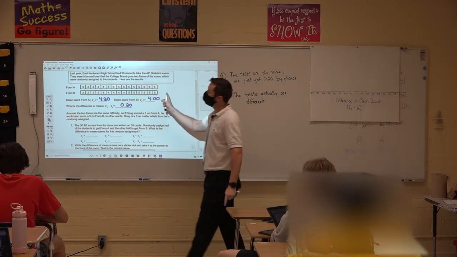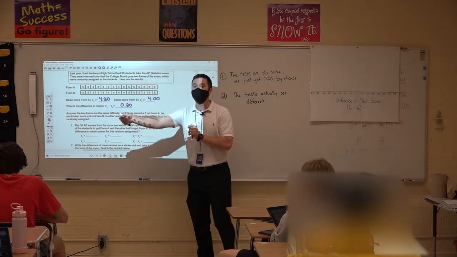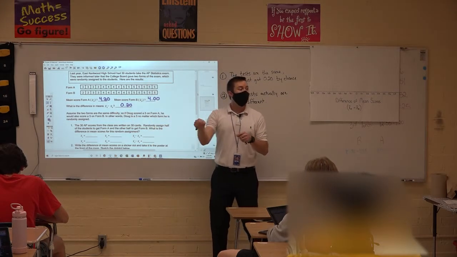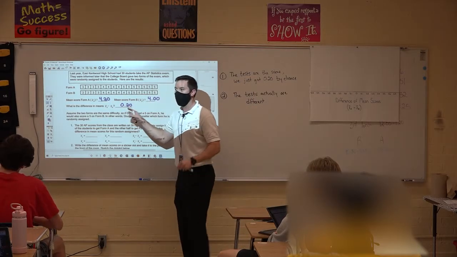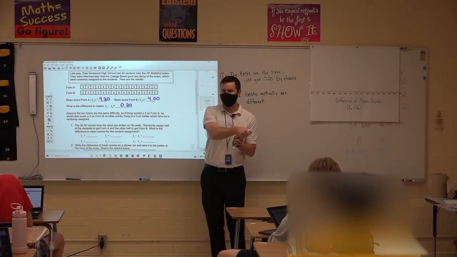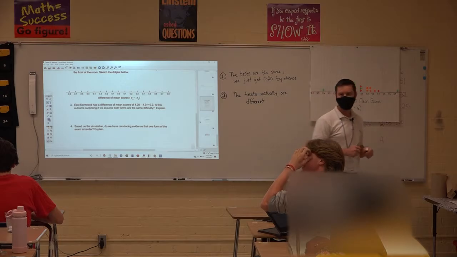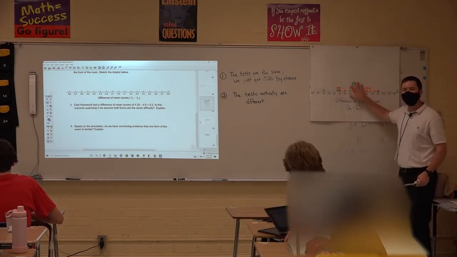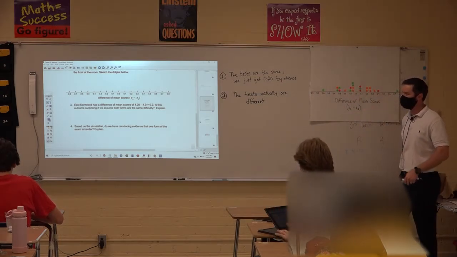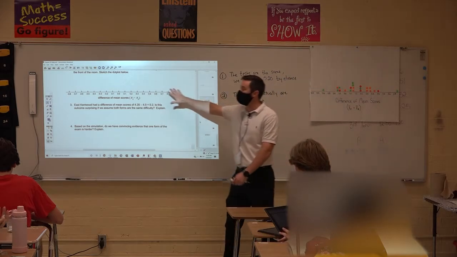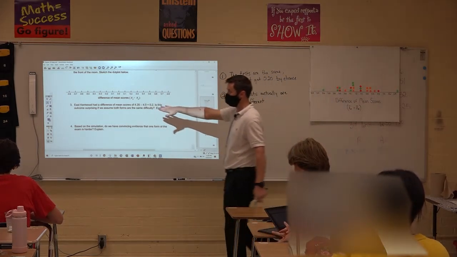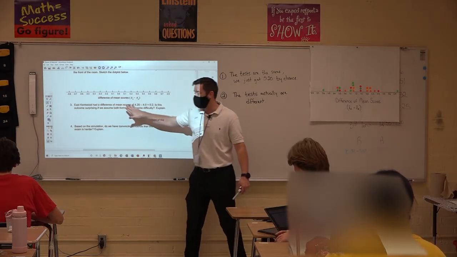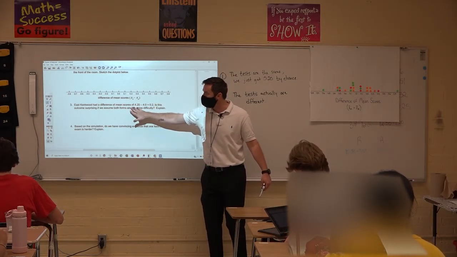So we're basically going to take these 30 scores and redistribute them to one of those 2 forms. And then we're going to recalculate this for our particular randomization that we do. All right, let's take a look at the dot plot that you just sketched. And again, I know it's not perfect, but I do want you to add a couple of things to it. First thing, if we look at question number 3, we're going to add something to it that comes from this question. So let's look at that together.